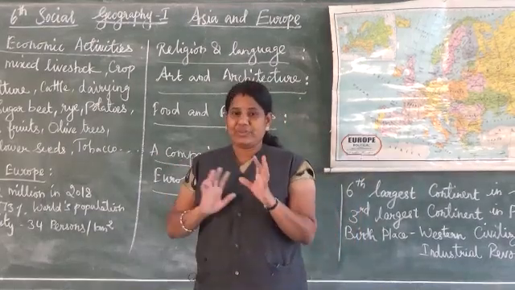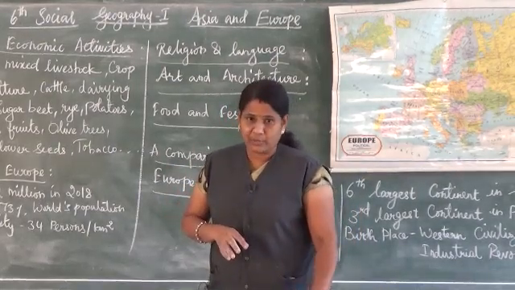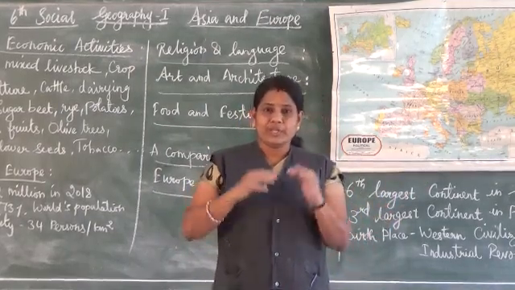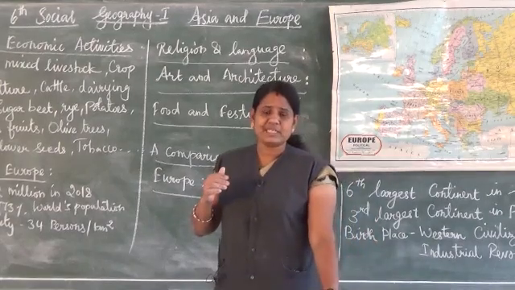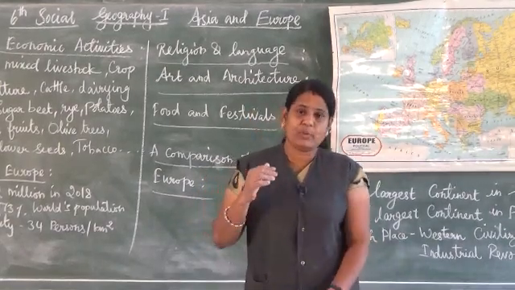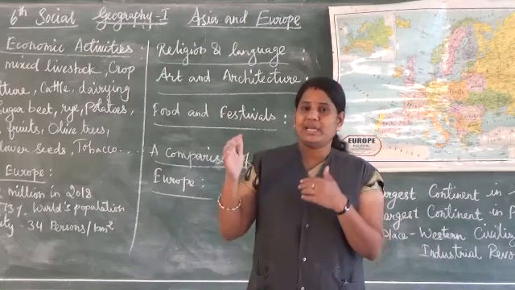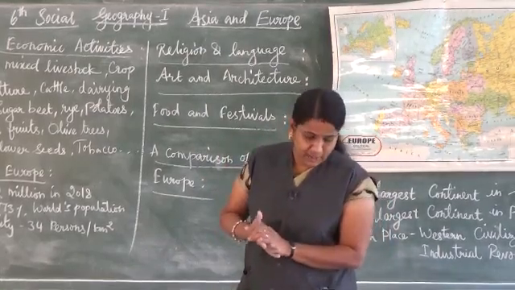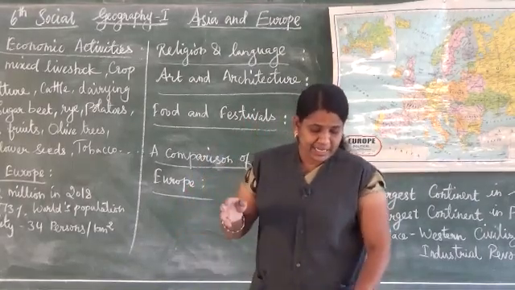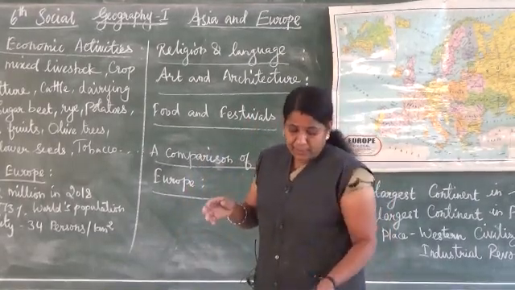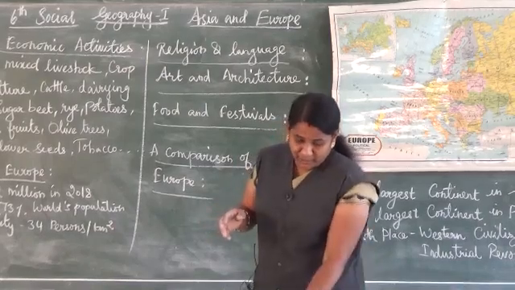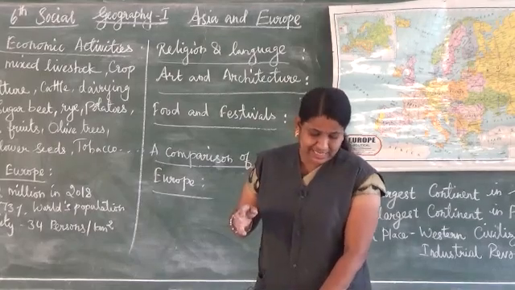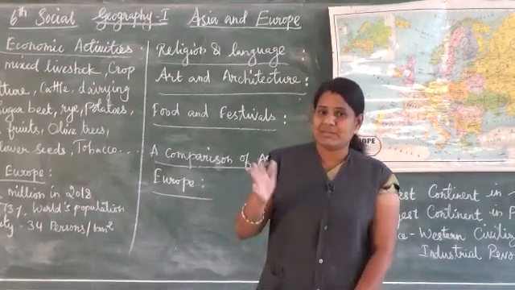So comparison of Asia and Europe. Already we have discussed a lot of things about Asia and Europe, so you just go through that. It's a tabular column given in your book, page number 164. It differentiates Asia and Europe. Then already I said map work is also given on page number 167 and page number 168. So you just go through the map work.